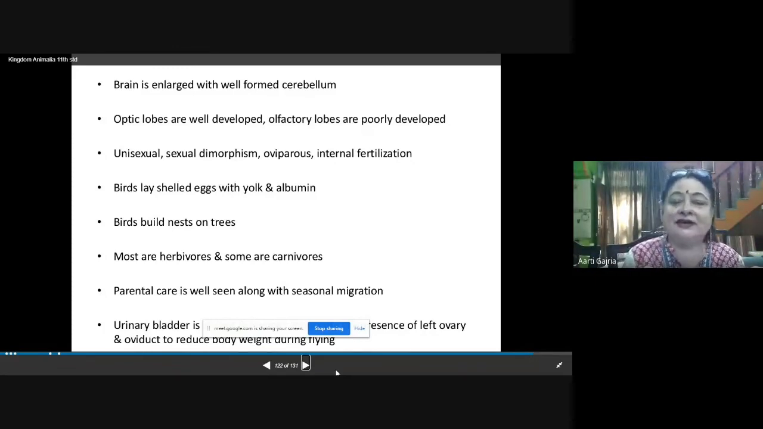Siberian cranes are there, flamingos are there, they come, and we see good parental care in the members of this